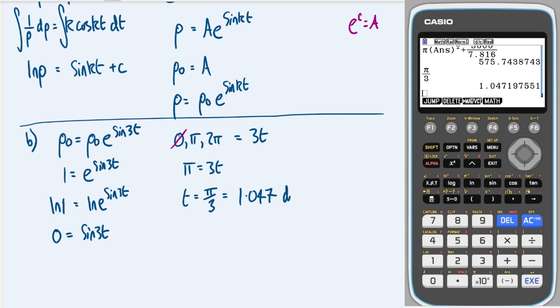That's the number of days, because t was measured in days, and it asked us for minutes, so we need to multiply that by 24 to get the number of hours, and then multiply by 60 to get the number of minutes. So 1508.